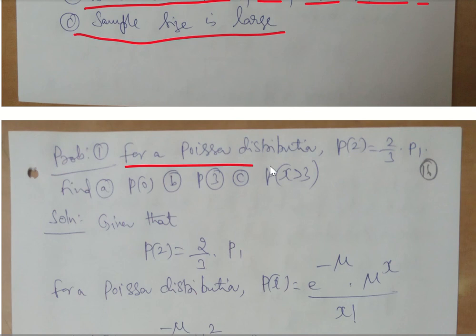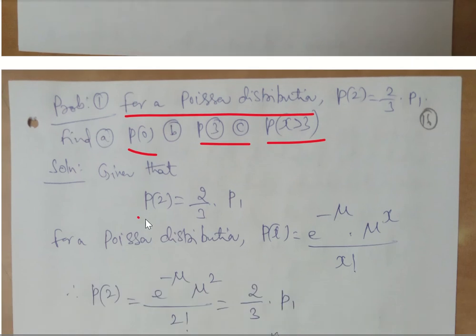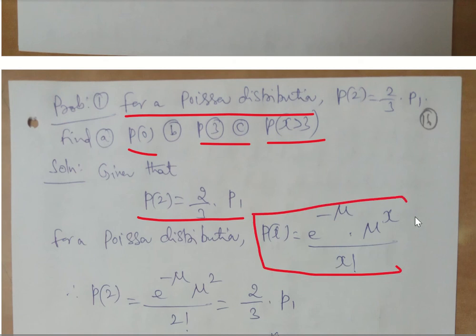So the first one: for a Poisson distribution, it is given that P of 2 is 2 by 3 into P1. We are supposed to calculate P0, P3, and P of x greater than 3, which is similar to the earlier problem of probability. Now P of 2 is given here, and we know that for a Poisson distribution we have P of x equal to e power minus mu. In fact, if you look at the original formula, there was a t here. Now t we are not considering here because t represents just the time variant. So let us avoid the t now. We will straight away simplify our formula as P of x is equal to e power minus mu into mu power x by x factorial.